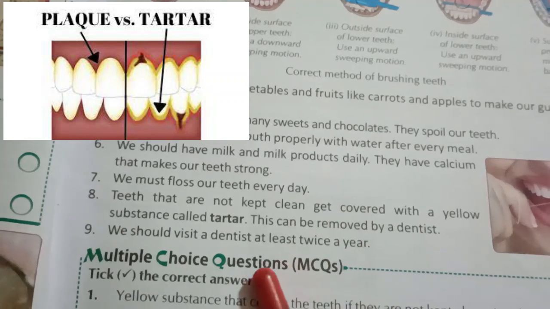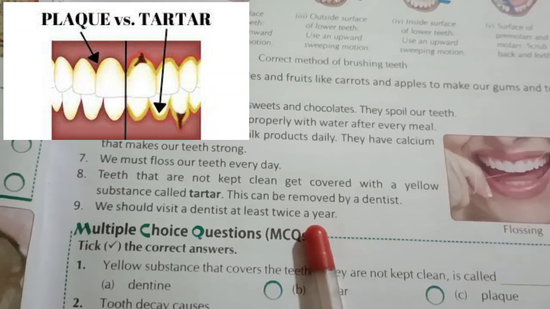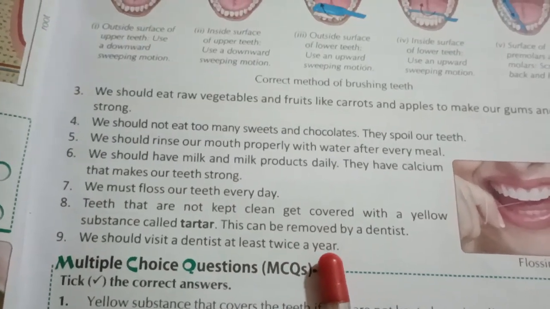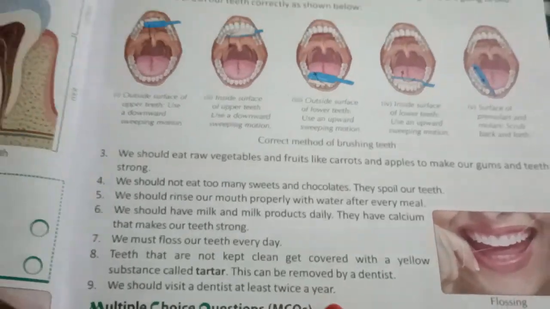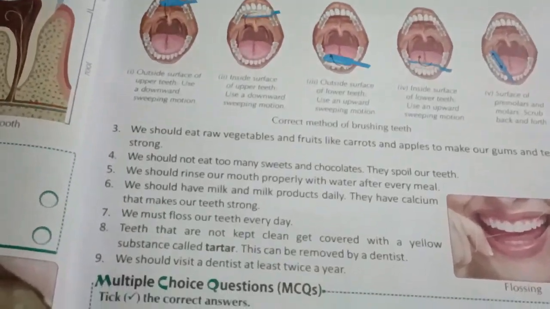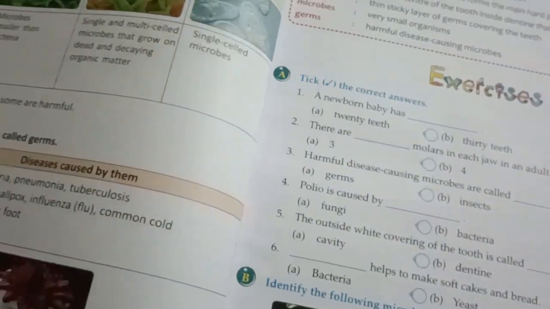Okay, next one, we should visit a dentist at least twice a year. Means we have to go to the dentist to show our teeth twice within a year. So this is all about care of teeth. Now we are going to move to the next concept from our lesson.